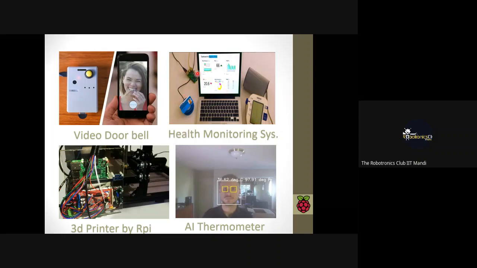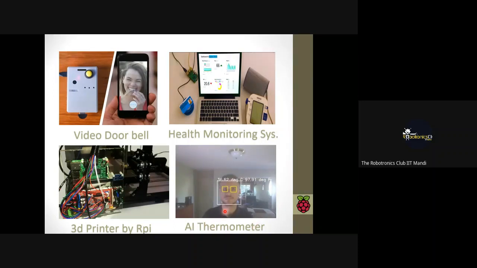And the main thing is that you can get the feedback anywhere in the world if your Raspberry Pi board is connected with internet. Now you can make your 3D printer with the Raspberry Pi board, and we can make our 3D printer with Arduino UNO also, but for more accuracy and faster speed, we can use the Raspberry Pi board.